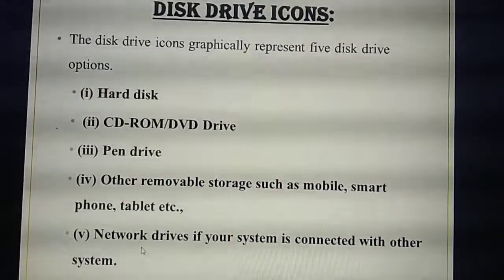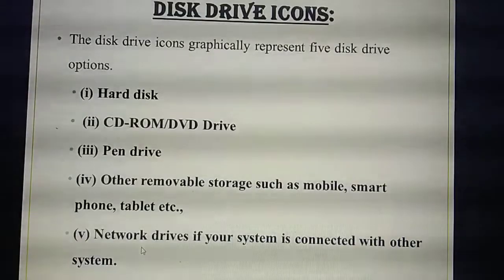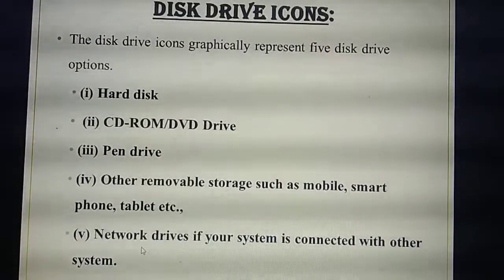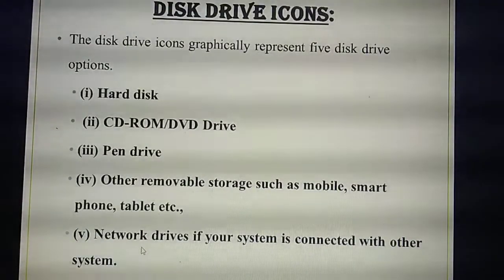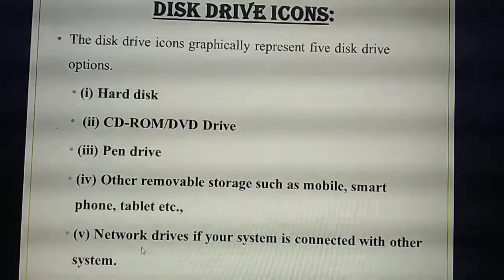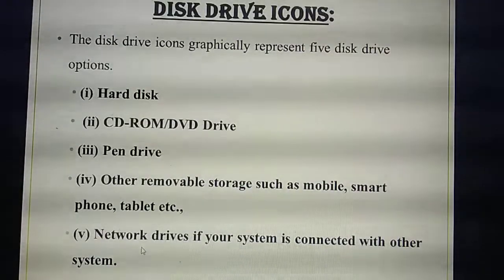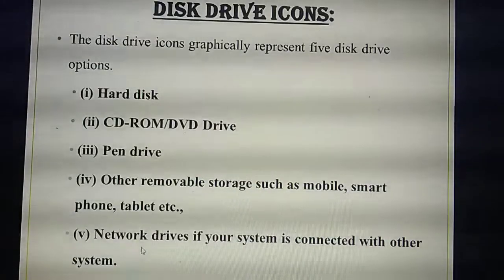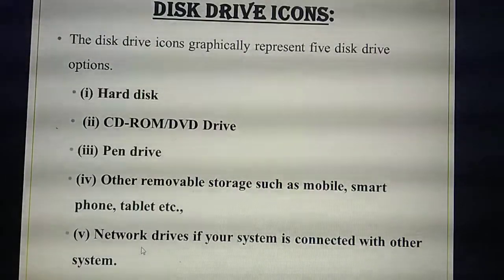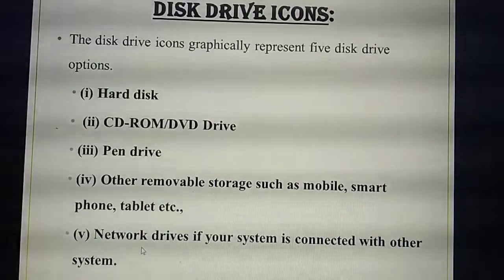So what are the 5 drive icons you have studied? First one is hard disk. What's the use of hard disk? The hard disk available in your CPU will be displayed. For example, a 500 GB hard disk will be divided into 2 or 3 sections. 500 divided into 2 means 250 GB and 250 GB like this.